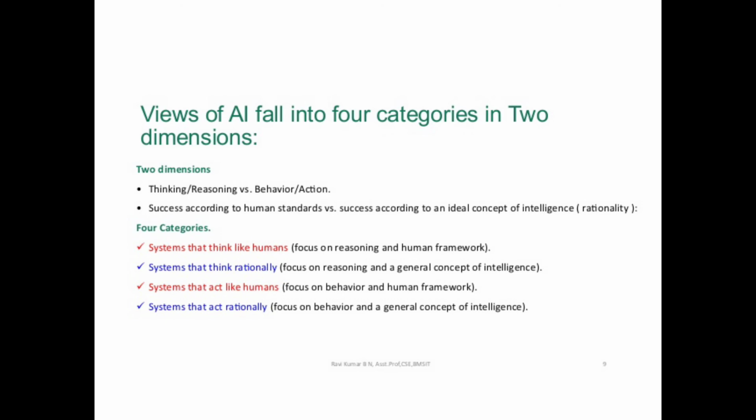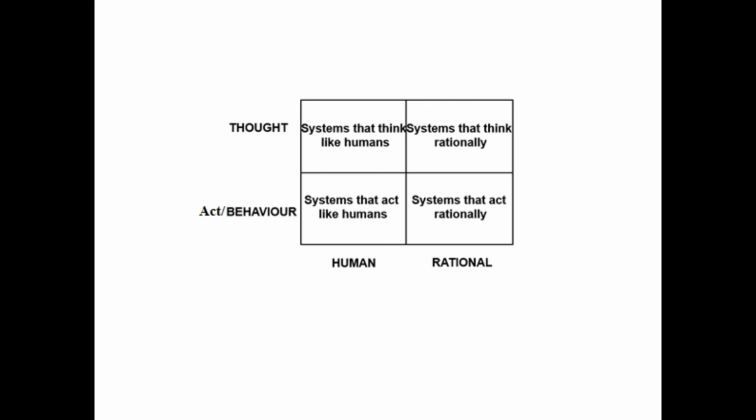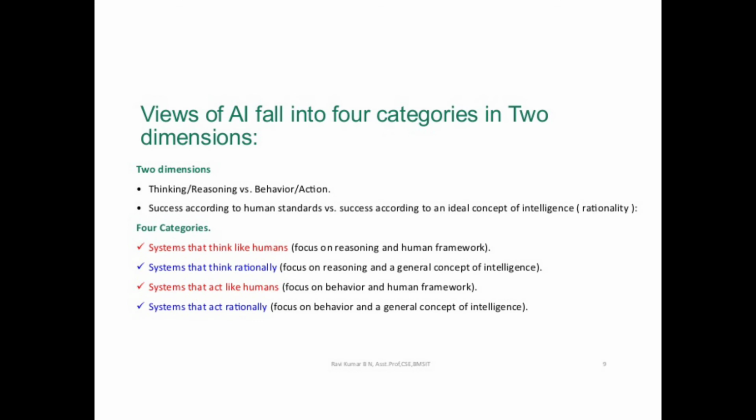The first category is systems that think like humans. Please observe here: systems that think like humans, systems that act like humans, systems that think rationally, systems that act rationally. Those are the four categories. Systems that think like humans focus on reasoning and human framework.